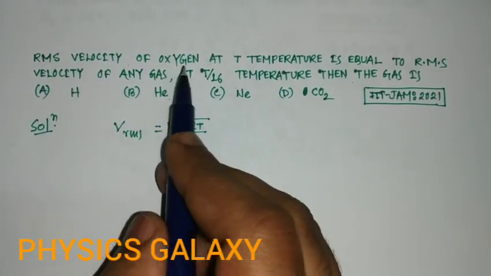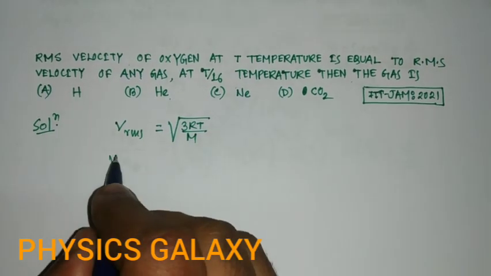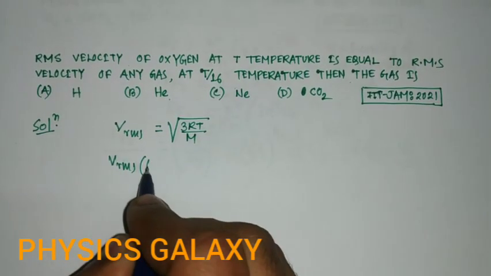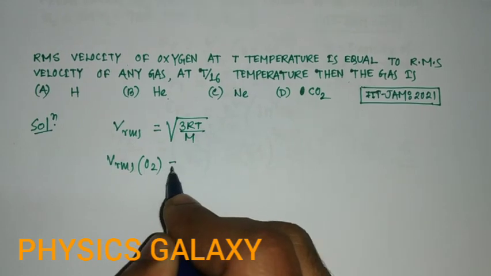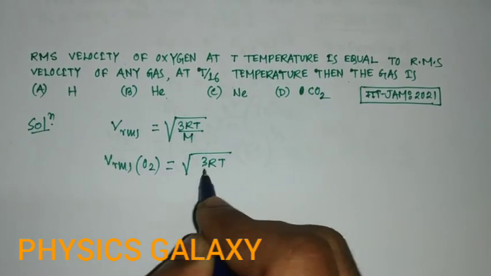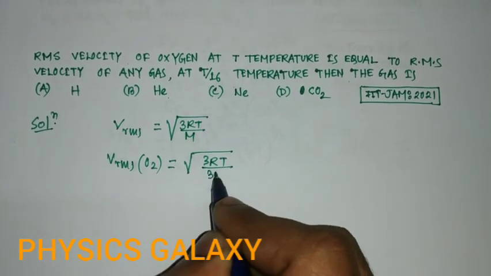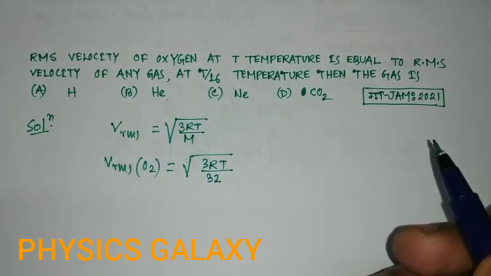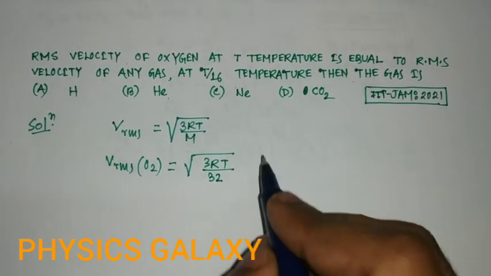Now the first case is oxygen, so Vrms of oxygen is equal to the square root of 3RT by M, where M is equal to 32 for oxygen.